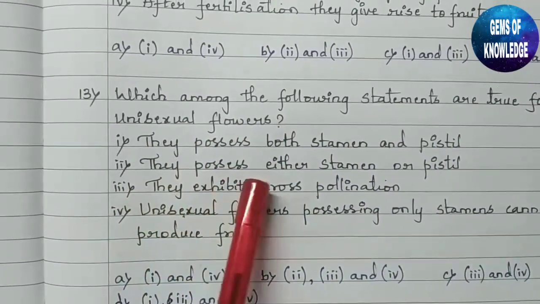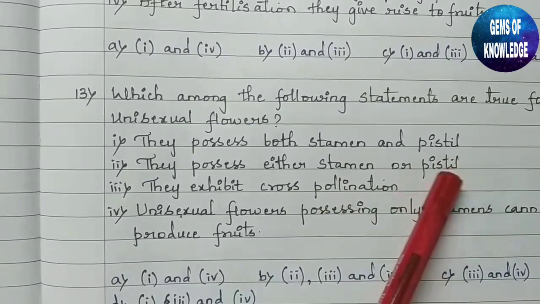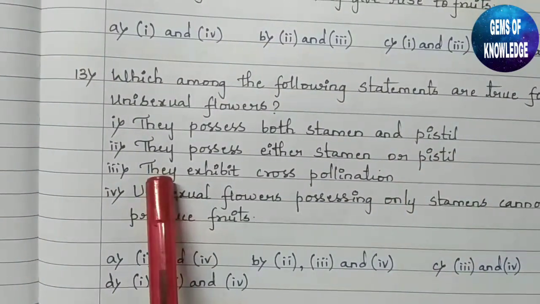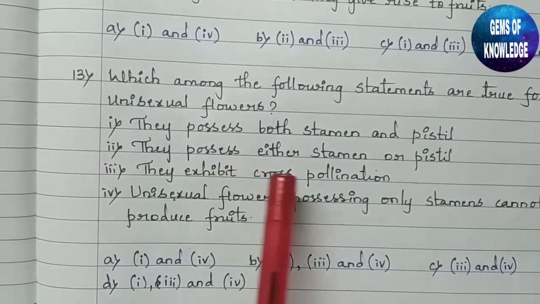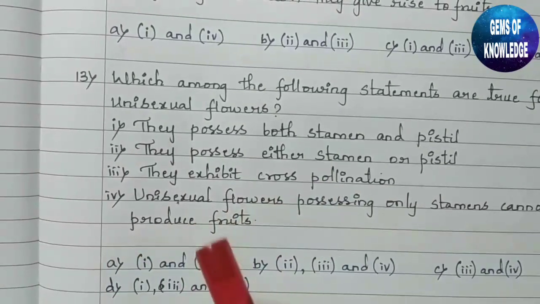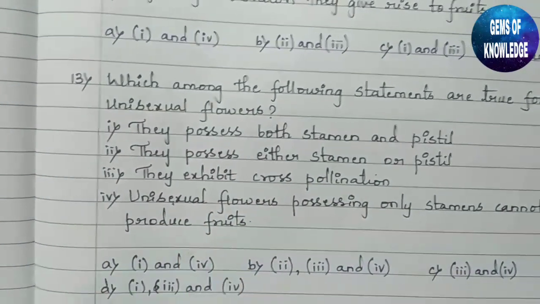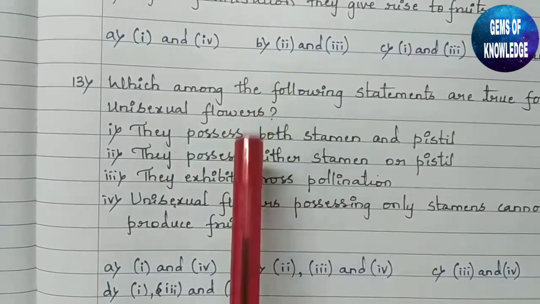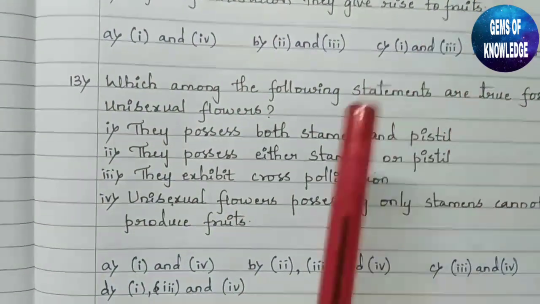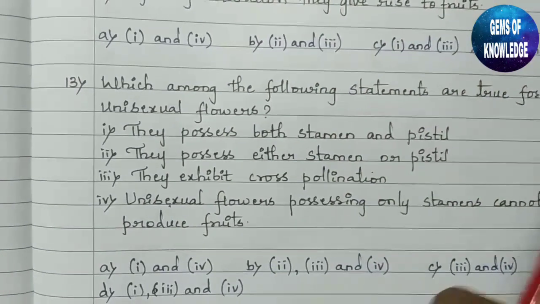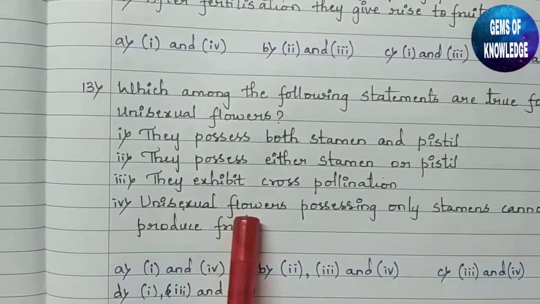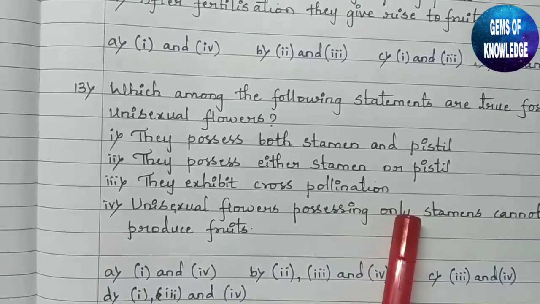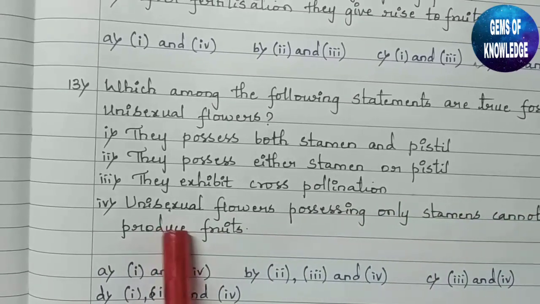Then, they possess either stamen or pistil. Yes, this is the correct option. You can see the third option here. They exhibit cross-pollination. Yes, obviously they have to exhibit cross-pollination because there is only one sex present inside that flower, and they have to cross-pollinate in search of the other sex. Then, unisexual flowers possessing only stamens cannot produce fruit.